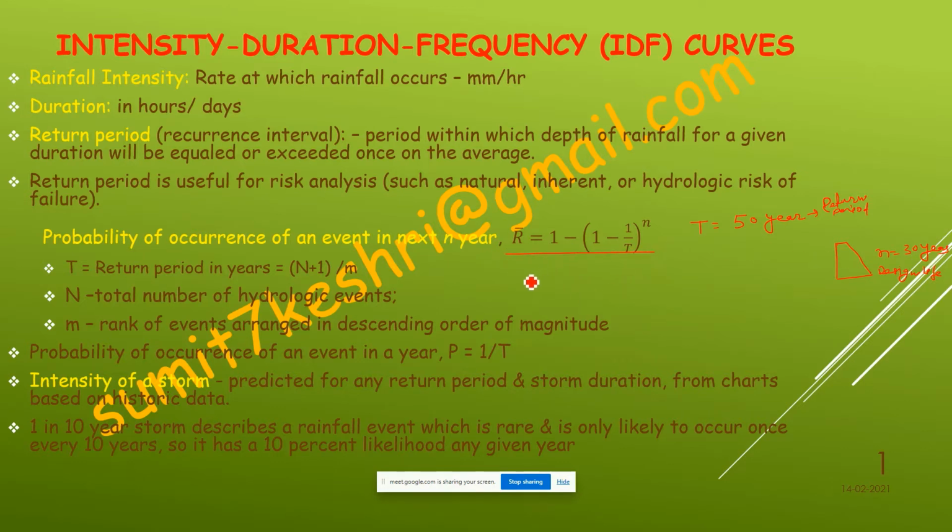So how to calculate? By using this formula: r bar is equal to 1 minus (1 minus 1 by T) to the power n. T is the return period of this event, that is 50, so 1 by 50, to the power n. N is the number of years for which we are calculating the probability. Here we wish to calculate the probability for 30 years, so it will be 30. Whatever value comes will show the probability of the occurrence of this type of event whose return period is 50 years. Clear?